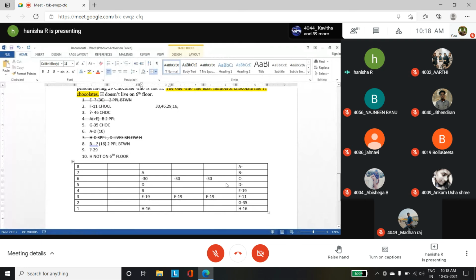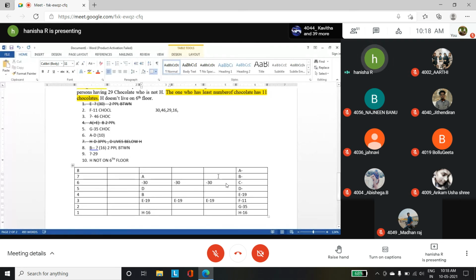Above G you don't have any position. So you can't mark G over here, because G has 35 chocolates.